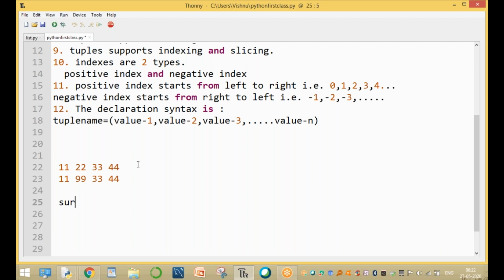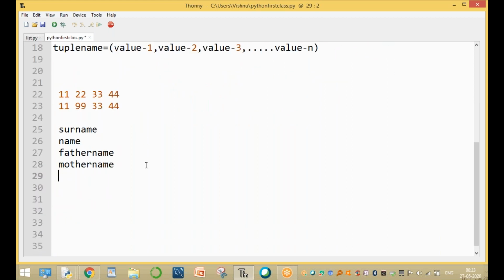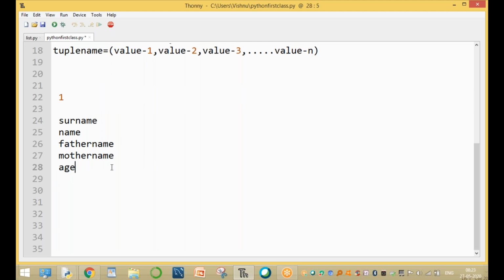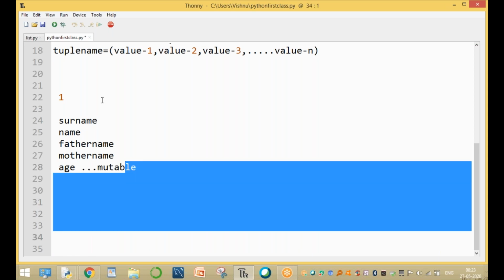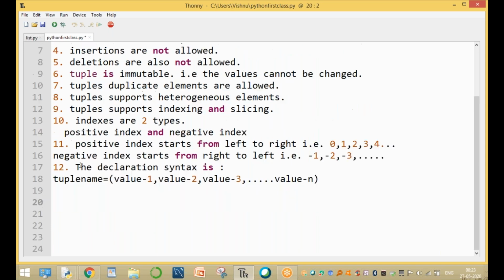A simple example: your name is immutable, it cannot be changed. Surname is immutable. Father name is immutable. All these are like tuples. For example, age is mutable. Mutable means the age value can be changed during execution of the program, day by day. So age is mutable. Mutable means changing. These are the main important points in tuples up to 12.